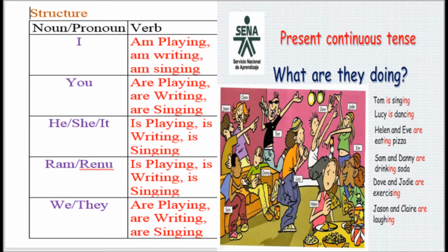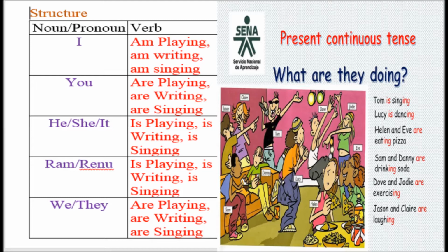But whenever you're talking about more than one person, for example, we, they, or Hari and Sham, you're always using the auxiliary or the helping verb are and the main verb which takes ing. So we are playing, they are writing, we are watching. So these are the sentences which are written in present continuous tense.